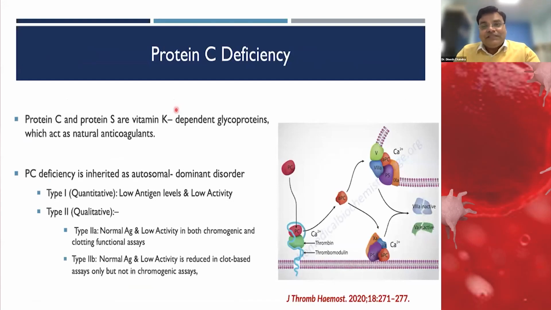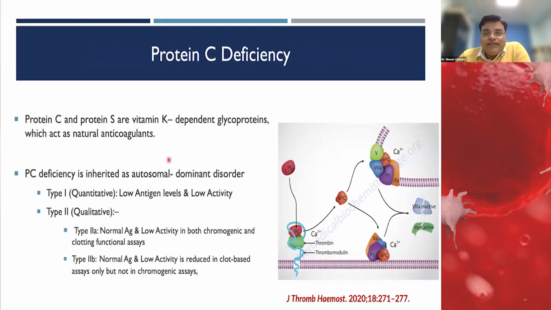Coming to the tests which we routinely do in our lab: protein C, protein S, antithrombin, and APCR. As we know, protein C and protein S are vitamin K dependent glycoproteins, and they act as natural anticoagulants.